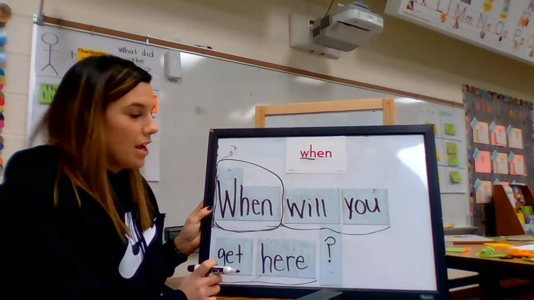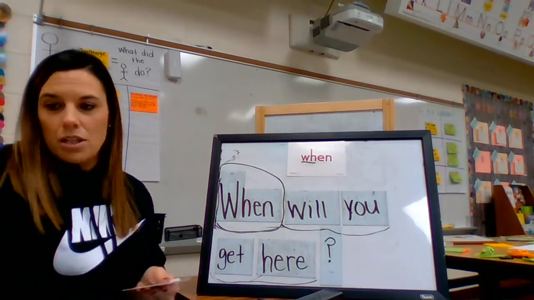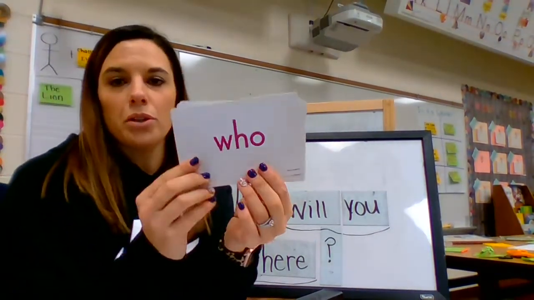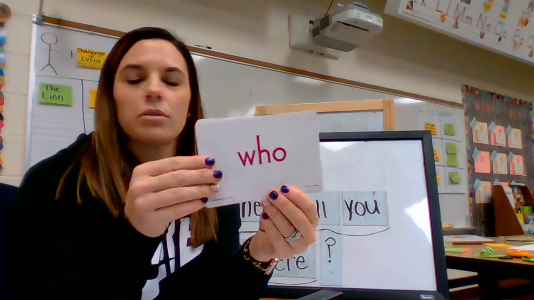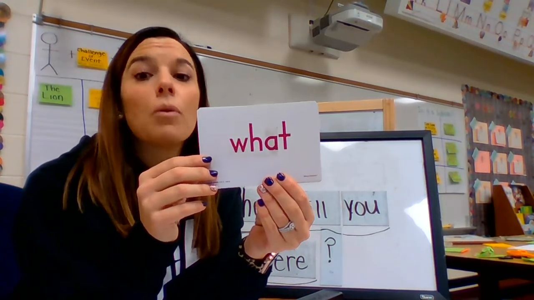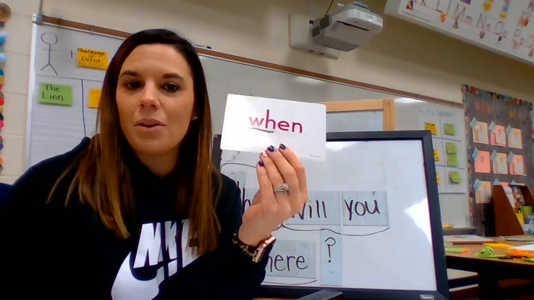Good job. Okay, so again, we learned 3 trick words today, and I know we just did a lot, so let's do a reminder. This is the word who. What word is it? Who. Good. This is the word what. What word is it? What. This is the word when. What word is it? When.